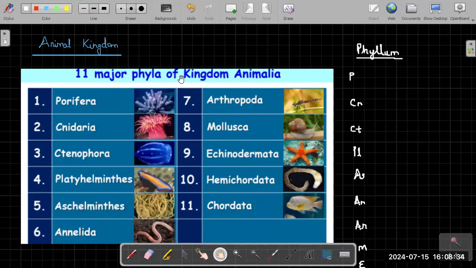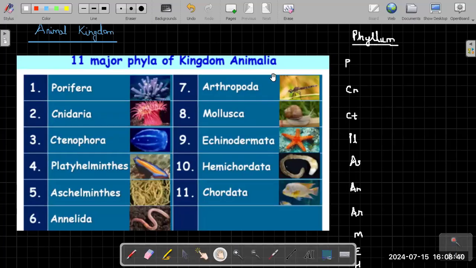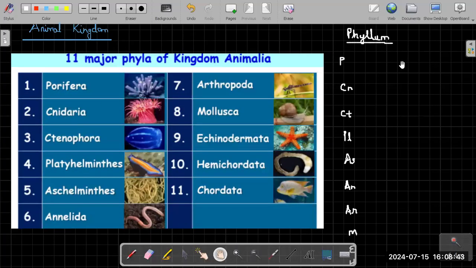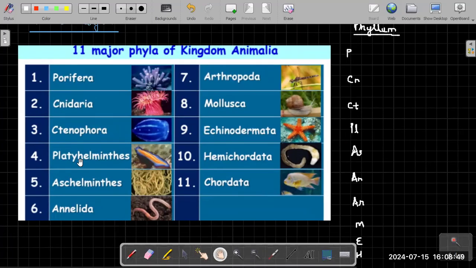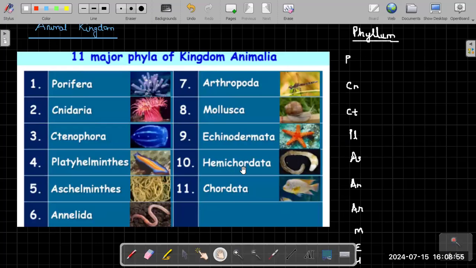So we start with the chapter Animal Kingdom. Now under Animal Kingdom, we are learning the major phyla of the animal kingdom. We have the first one, Porifera. Second is Cnidaria, CN. Ctenophora, which I've written here, CT. Then there is Platyhelminthes, Aschelminthes, Annelida, Arthropoda, Mollusca, Echinodermata, Hemichordata.